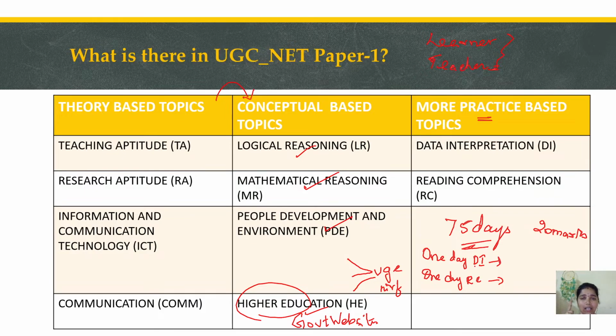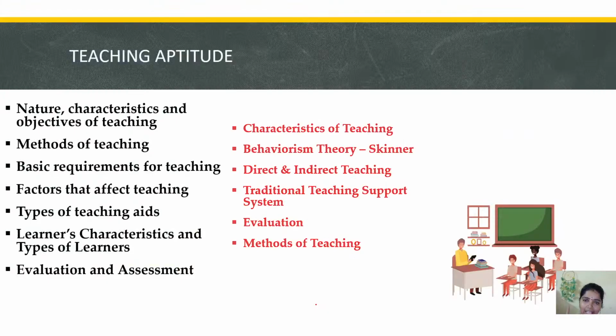Just imagine, at the end of 75 days you will be good with all the different varieties of DIs, and you will have a good understanding of reading comprehension, right? So this should be a slogan. These areas give you 20 must marks. For RC tricks, we have to understand the concept, as we will see now. I will tell you, in every topic, what all the important things are, in the upcoming slides.